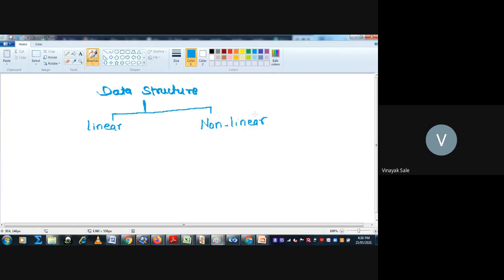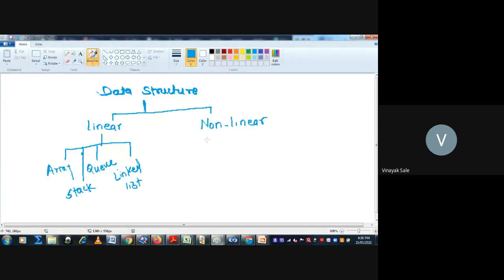In a linear data structure, data is arranged in a specific manner. There are four parts. First is array, second is stack, third is queue, and fourth is list, that is also known as linked list.